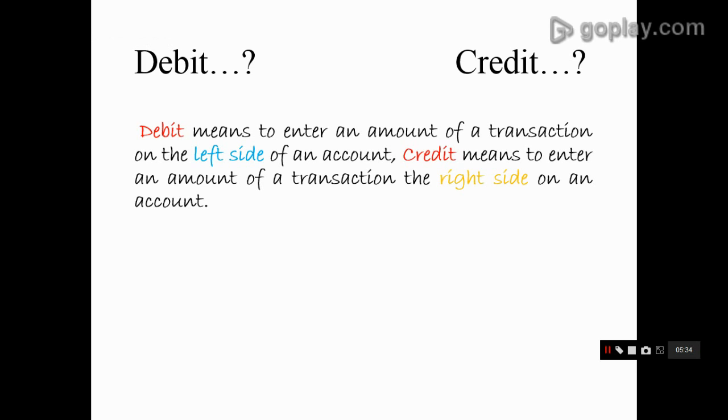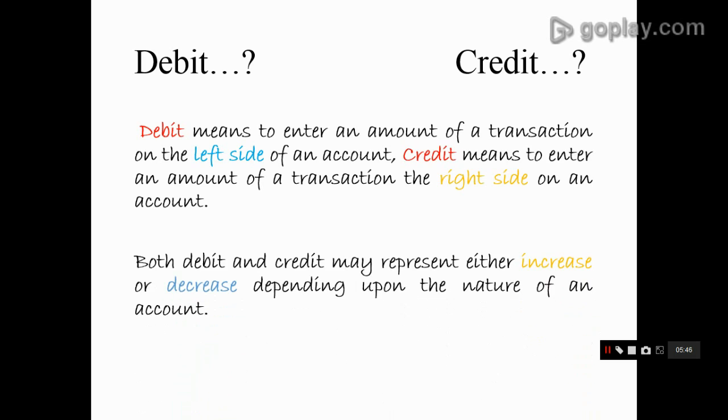We'll discuss this more when we prepare our ledger accounts. We'll generally indicate debit as DR and credit as CR. Both debit and credit may represent either increase or decrease depending upon the nature of the account.